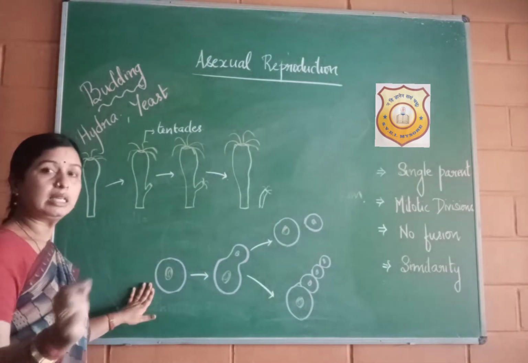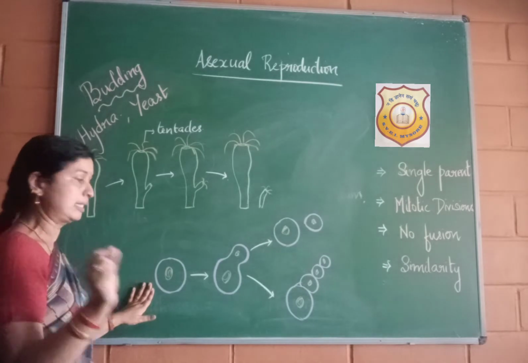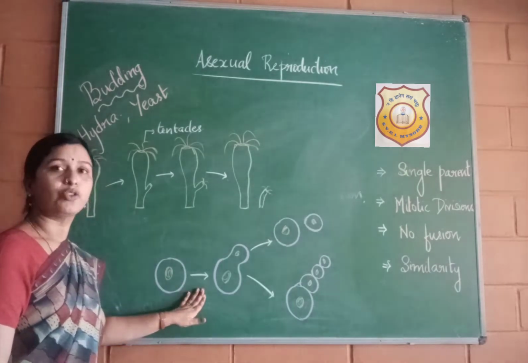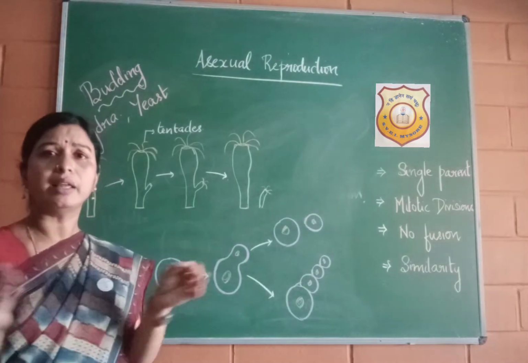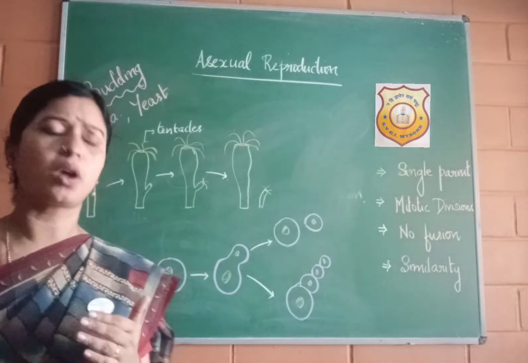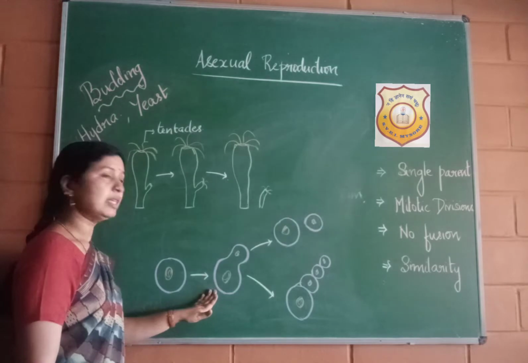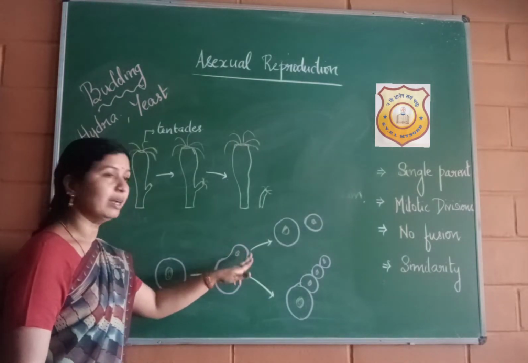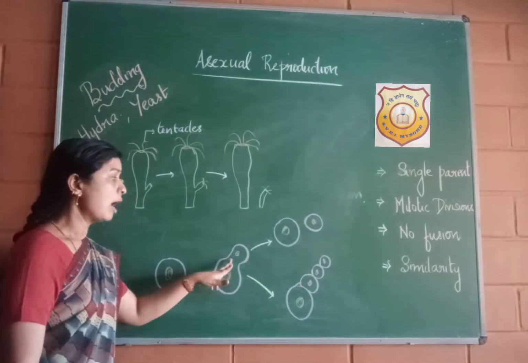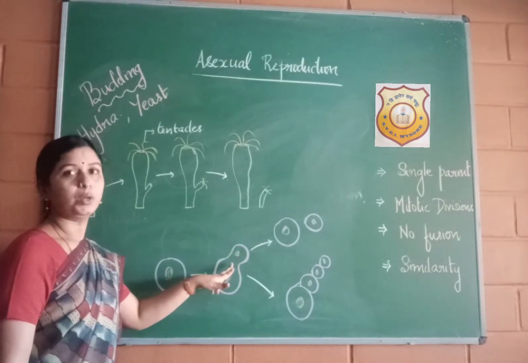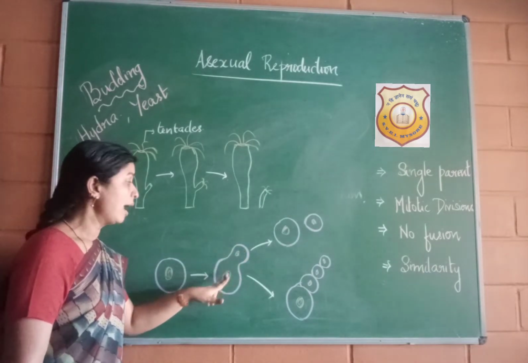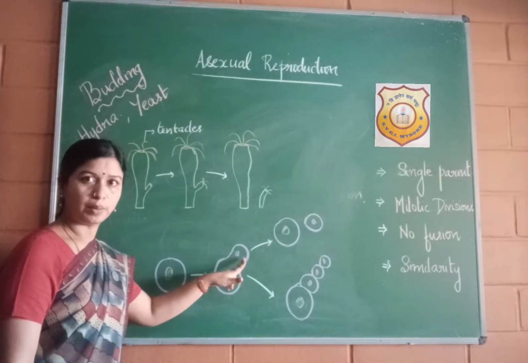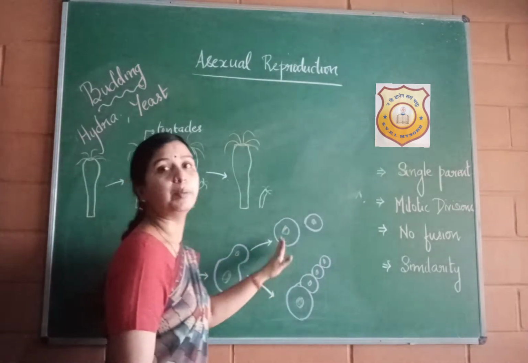If you observe a single yeast cell under the microscope, you can see that rapidly it multiplies into many new organisms. So what happens here is a small bud or an outgrowth occurs at the body of this unicellular organism. Then the nucleus splits into two and one nucleus is pushed into the bud and then finally the bud separates from the parent organism.